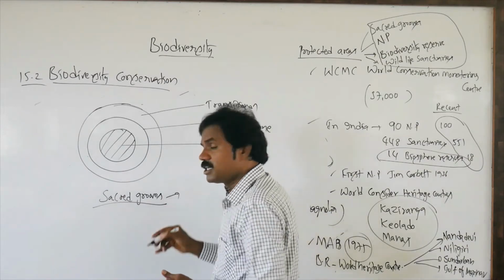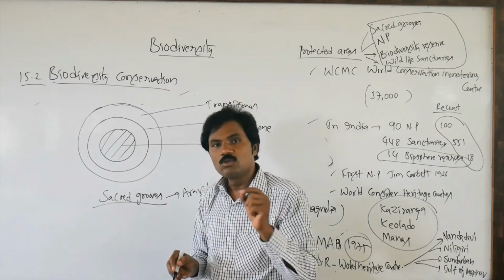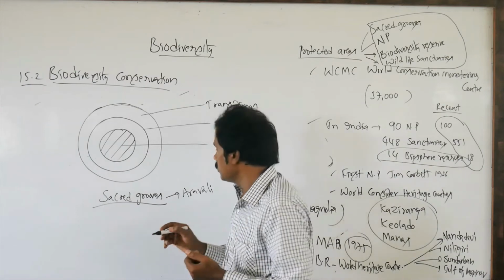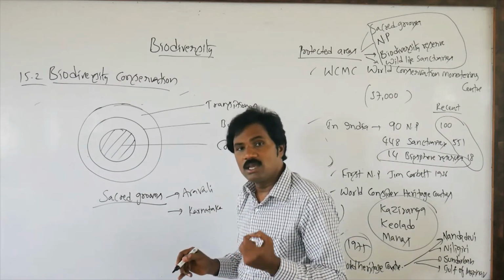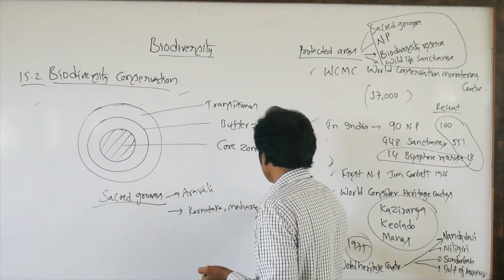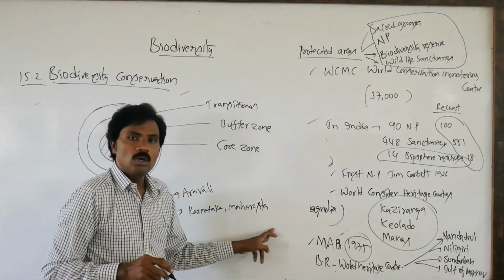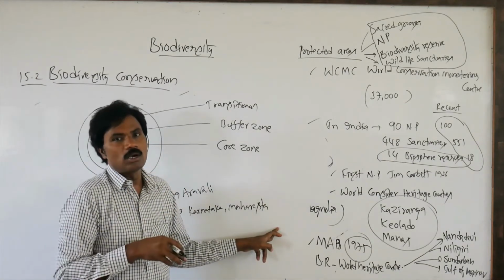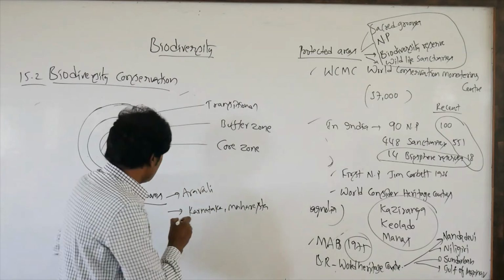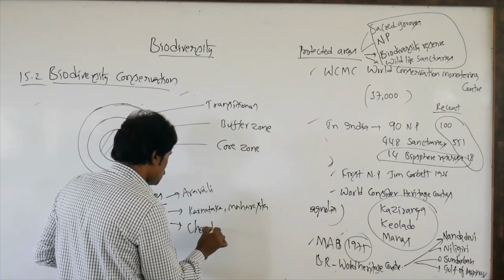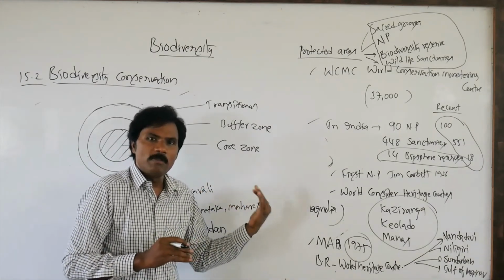Among sacred groves in our country, there is one type in the Aravali region. Then they are also present in the Karnataka region, in the Western Ghats, in some areas of Karnataka as well as Maharashtra, where they are protected as sacred groves. They are also present in Chandan, related to Madhya Pradesh, and in many other areas.